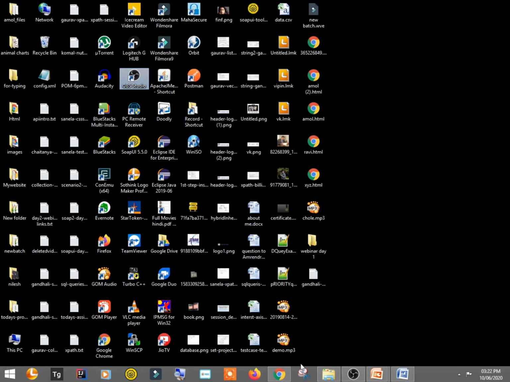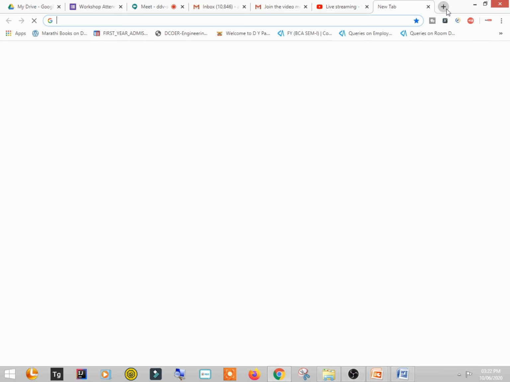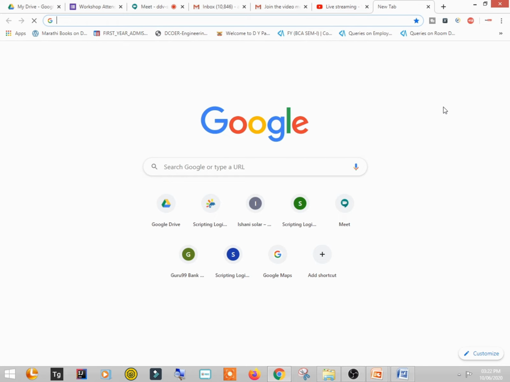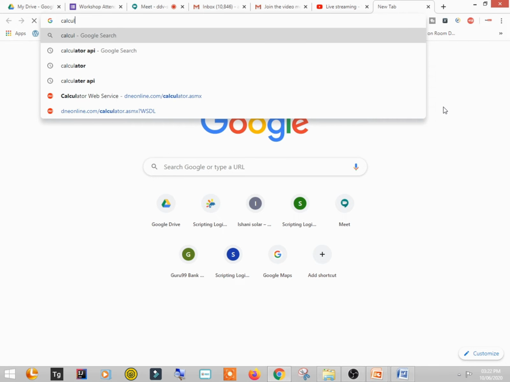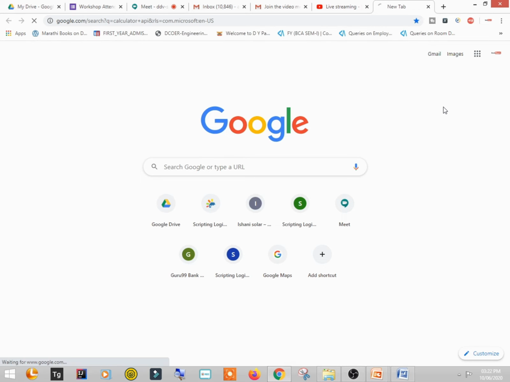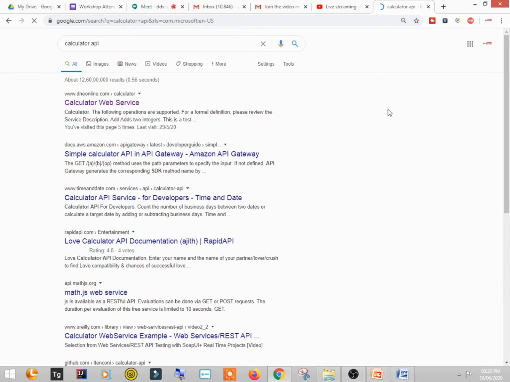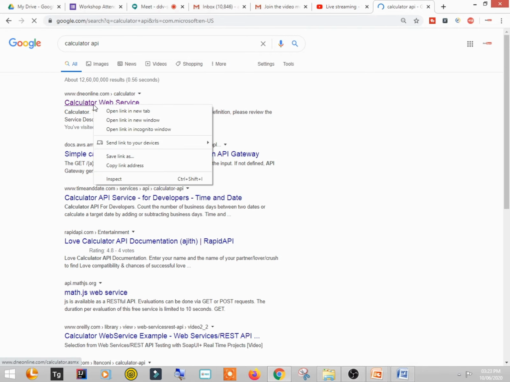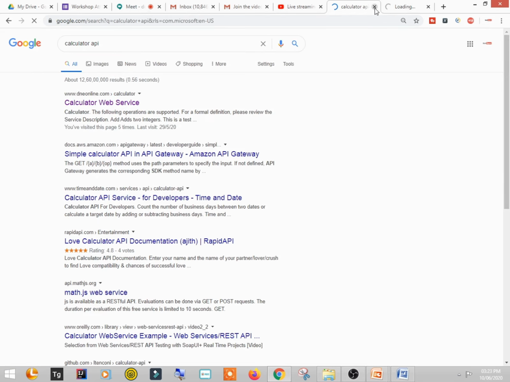Before that, we will see one calculator web service. You can simply search on Google for calculator API. Okay, so here it is, you can see. It is getting opened.